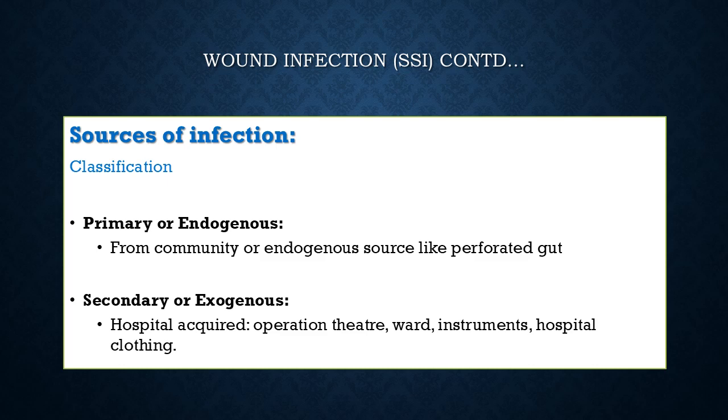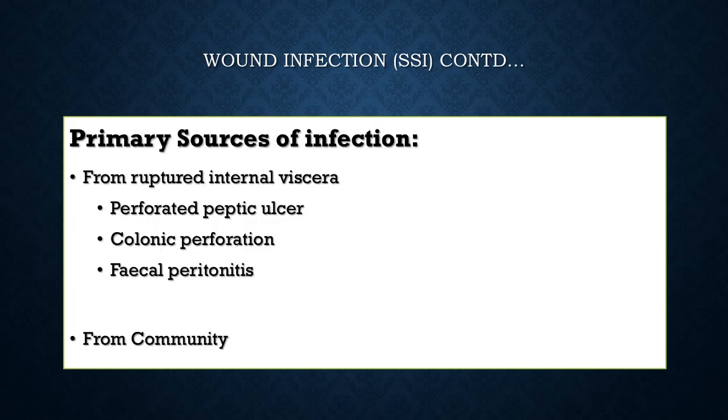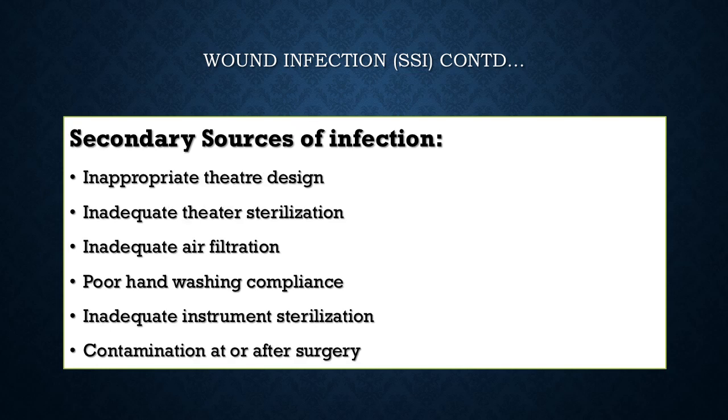Secondary or exogenous infections are the ones we are most concerned with, because these are hospital acquired and these are preventable. So, the patient can get infected from the operation theater, from the ward, from the instruments and hospital clothing, etc. These we will discuss further. So, primary sources we've already discussed, either from the ruptured internal viscera of the patient, from the home or from the community. And the secondary sources of infection.